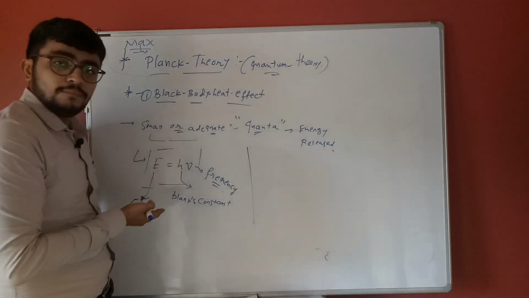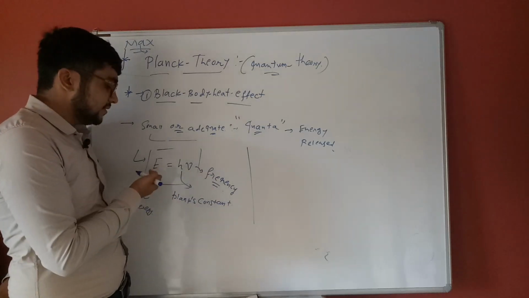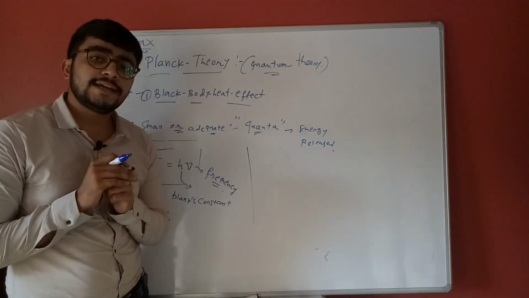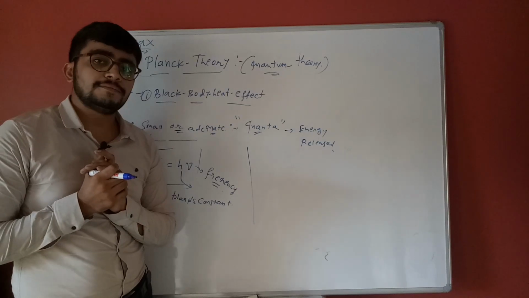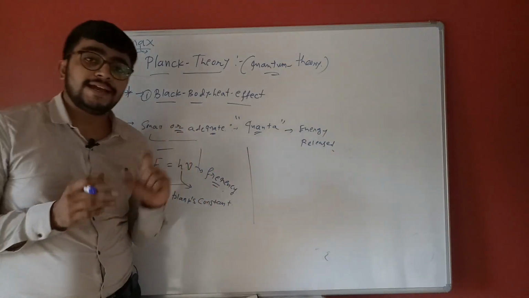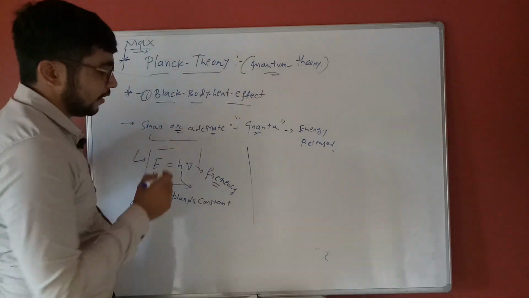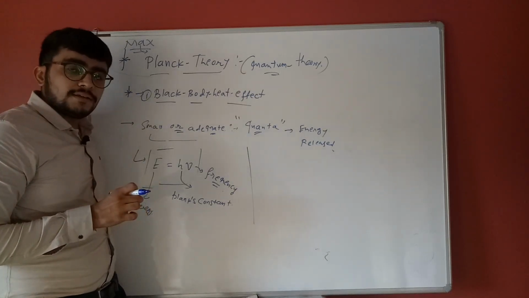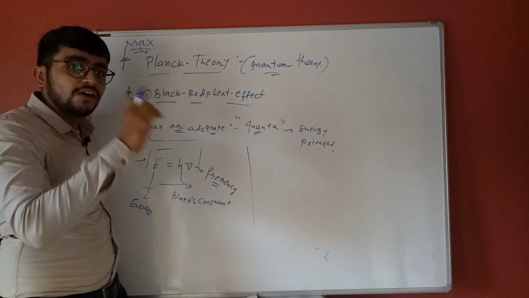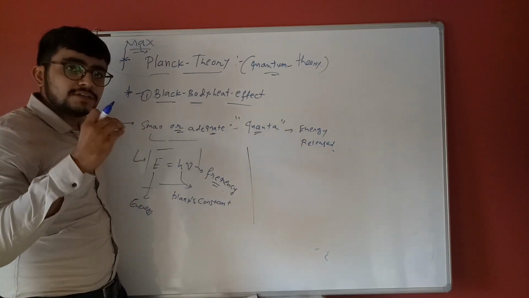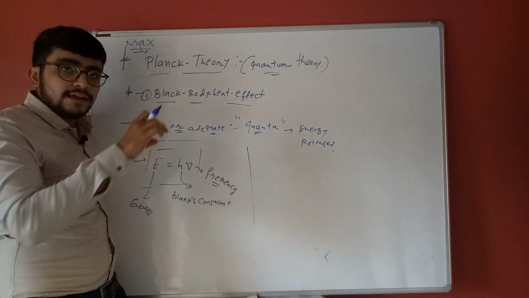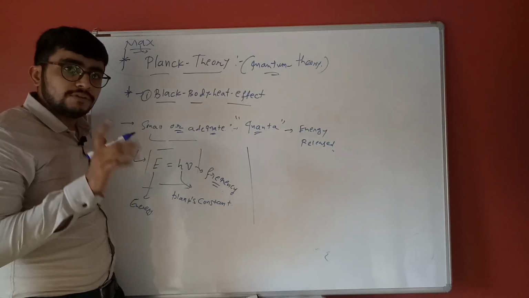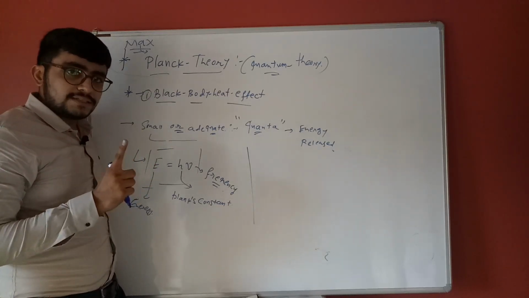Let's understand why E is equal to h into mu by comparing it to a staircase. Suppose in everyday life I stand on a staircase, on the first row, next is the second row. I cannot stand between the first and second staircase values. I can only stand on the first staircase.